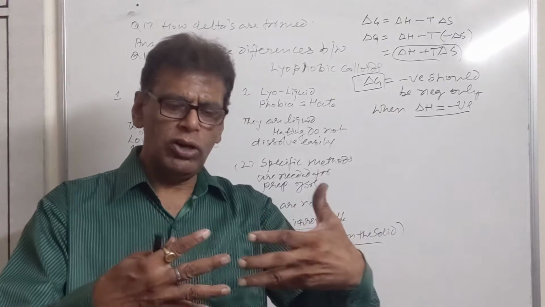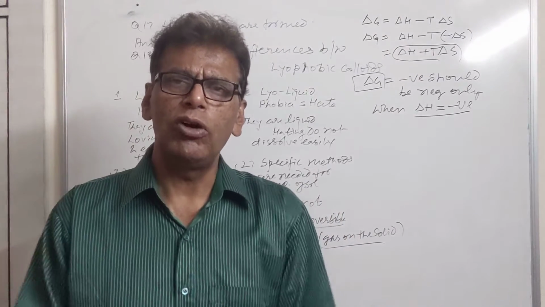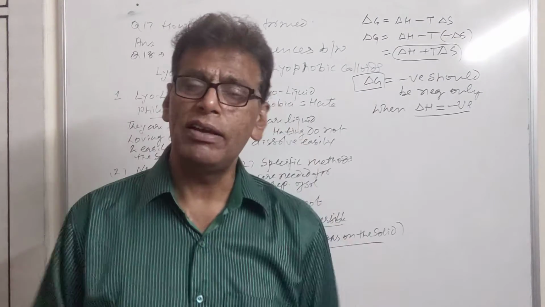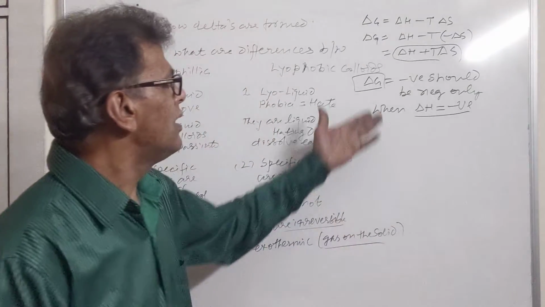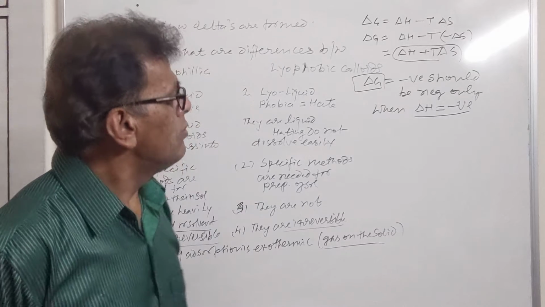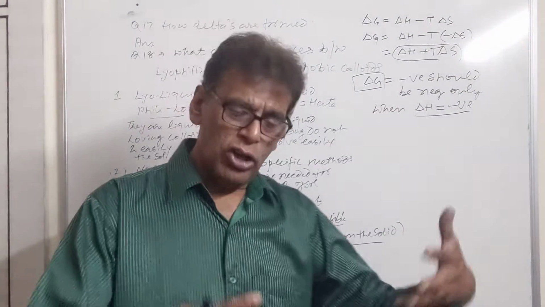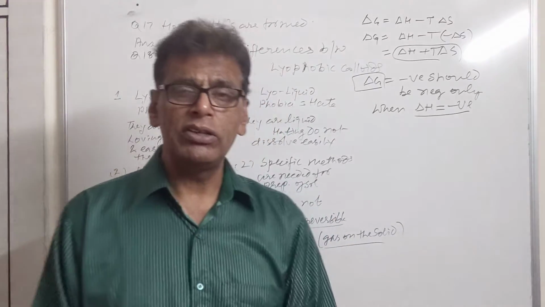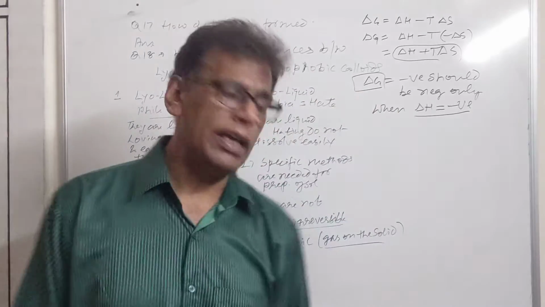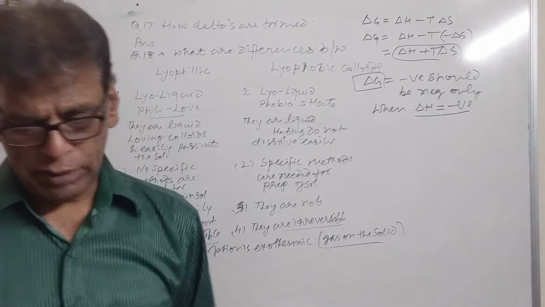So when molecules of adsorbate form association with molecules of the surface of the adsorbent, definitely when new bonds are produced, energy is released. When energy is released, definitely we have delta H negative. So negativity of delta H and delta G is proved. When molecules are held together by a strong bond, they definitely release energy. That's why delta H should always be negative and adsorption should always be an exothermic process.